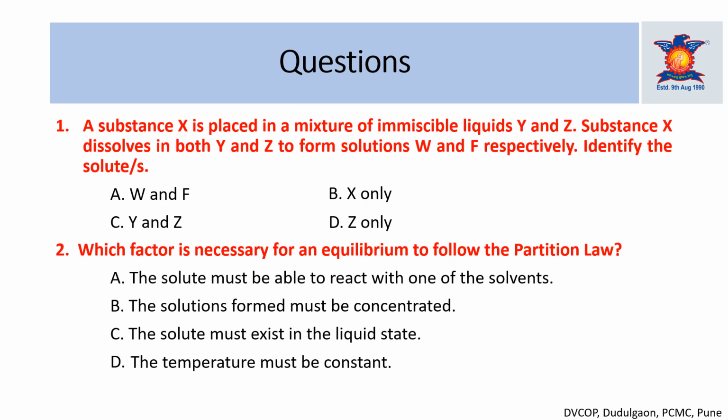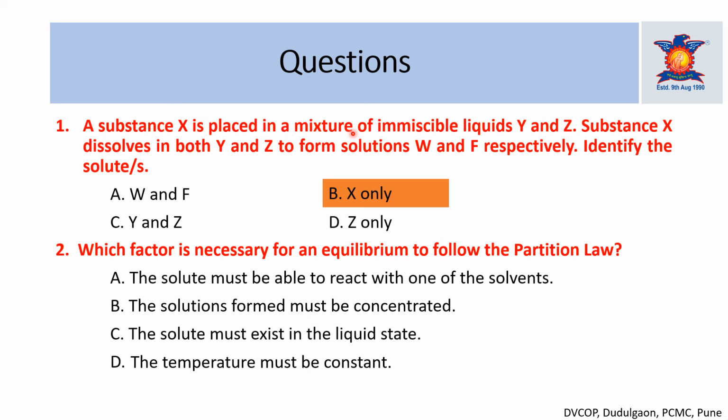Here are some questions on the distribution law. Just see the first question: a substance X is placed in a mixture of immiscible liquids, Y and Z. The substance X dissolves in both Y and Z to form solutions W and F respectively. Identify the solute. In X, Y, Z, W, F, which one is the solute? We know that X, the solute, is dissolved in Y and Z, and it forms the solutions W and F. So the answer to this question is that X only is the solute in this example.